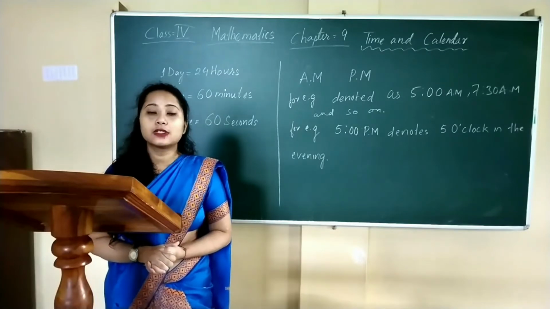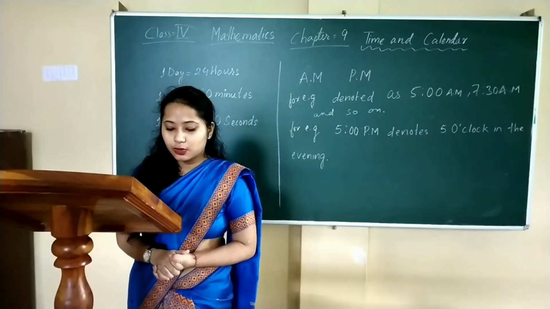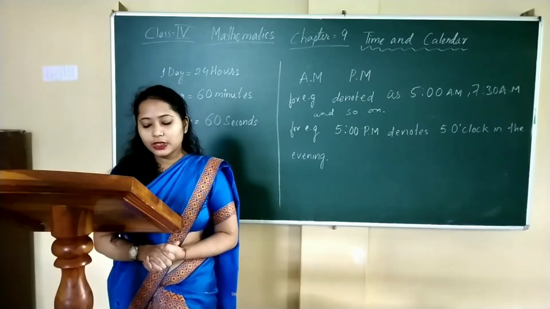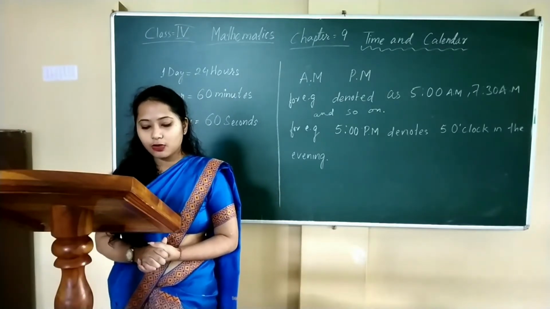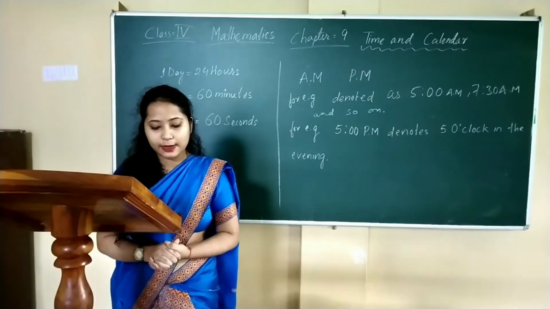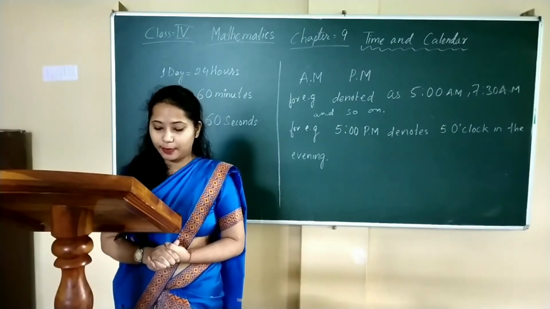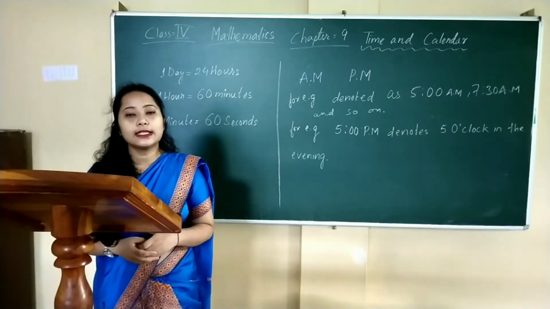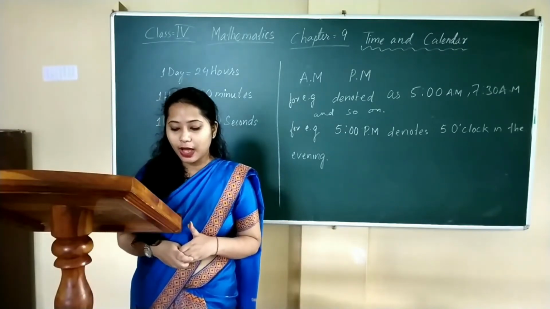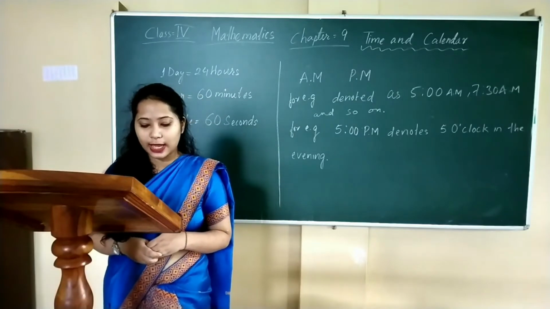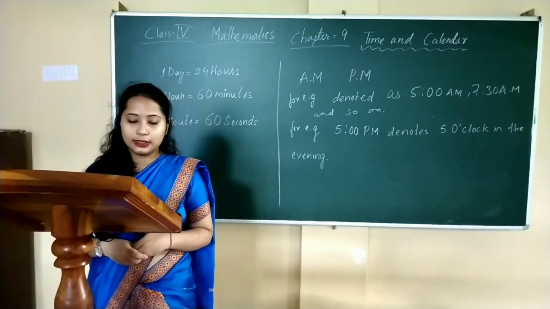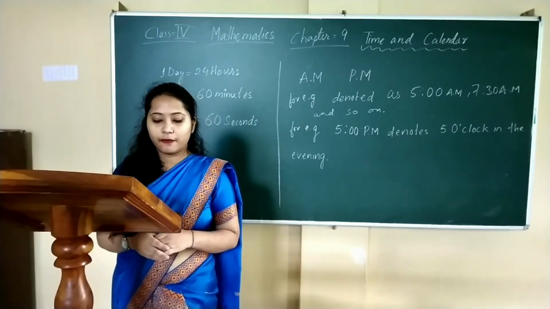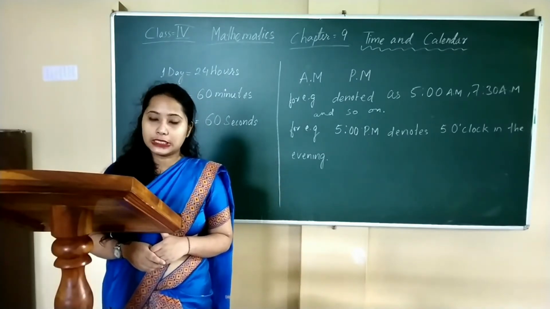A day has 24 hours, so in a 12-hour clock, the hour hand goes around the clock 2 times and so similar timing, twice a day. To differentiate, the letters AM are used to show the time before noon and the letters PM are used to show the time from noon to midnight.